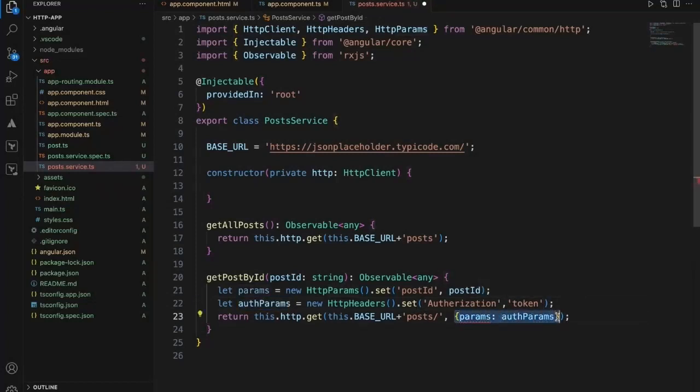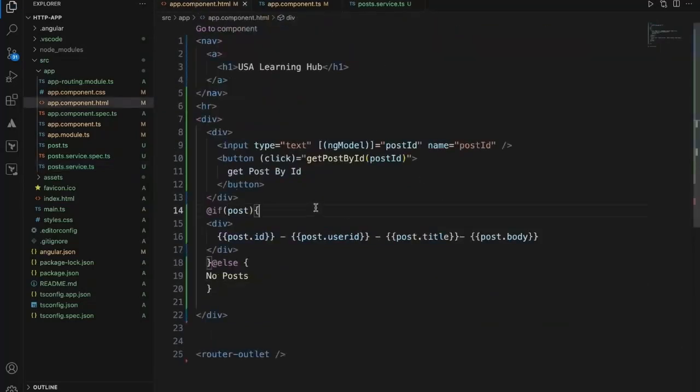Okay, if you see headers, for these headers you can set this. Now it will work. So this is how you can pass the parameters and authentication parameters. If you have a single parameter, you can directly set it. But if you have multiple parameters, you can set it like this, using set again, and you can add more parameters here.